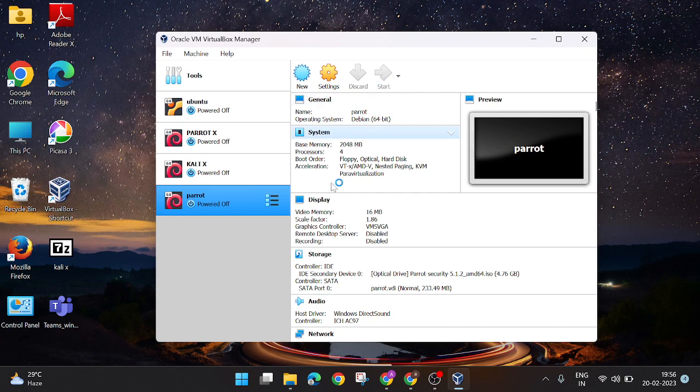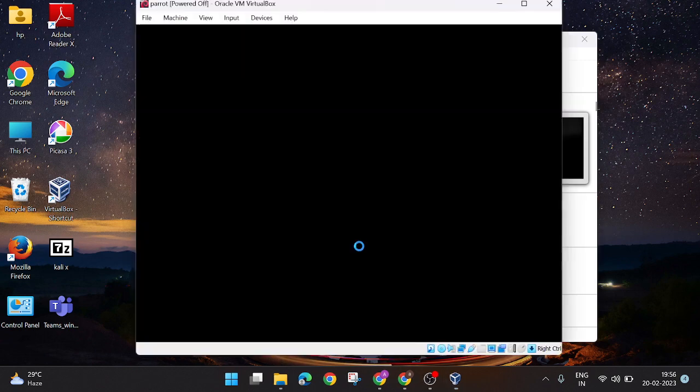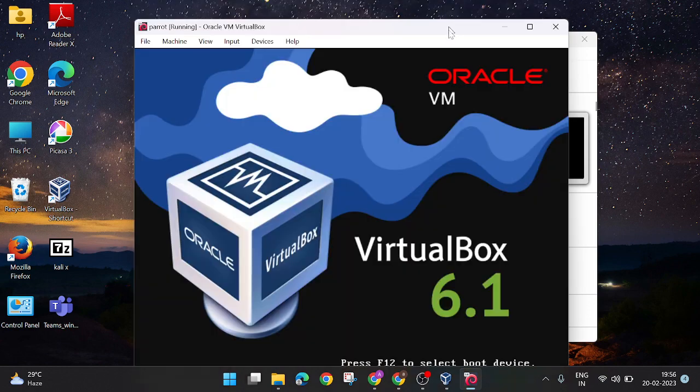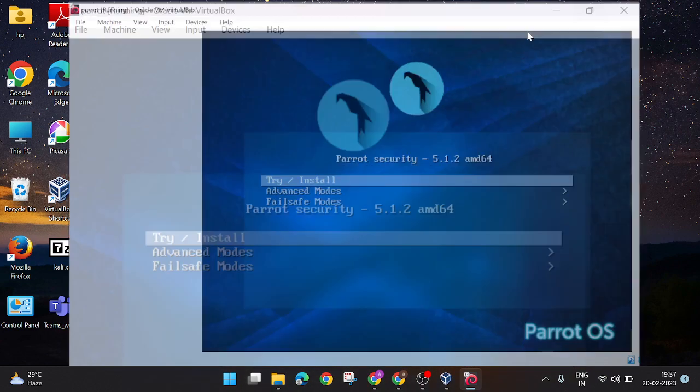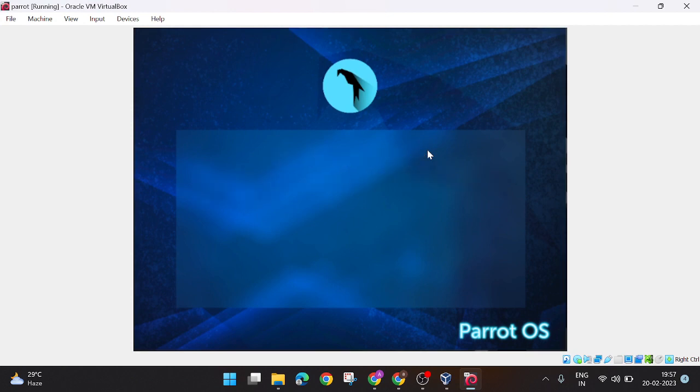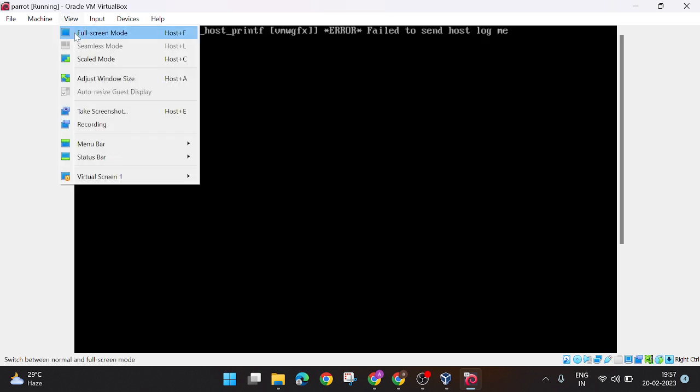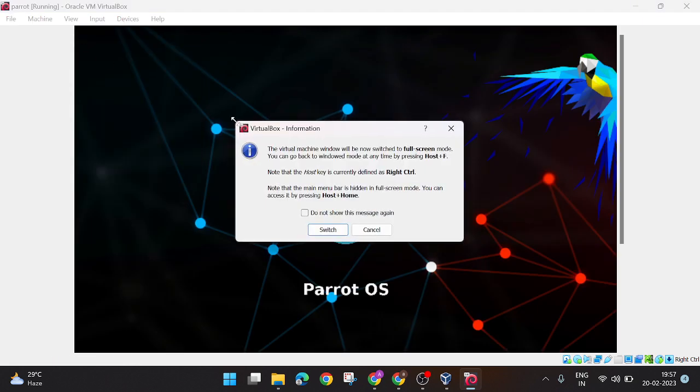Click on Start. It will take some time, but it will start. Now try install. Firstly it will try, then after that you can install this. Change view to full screen mode.